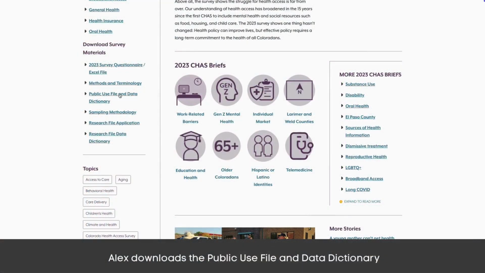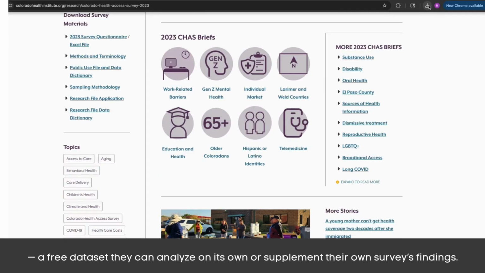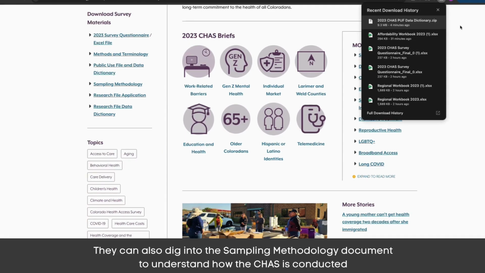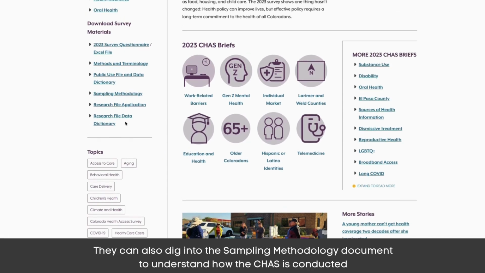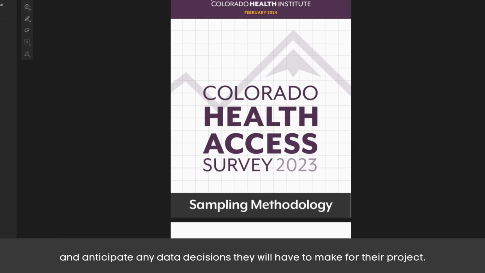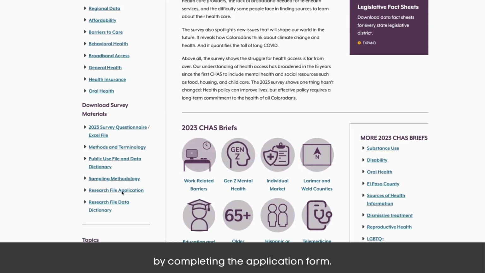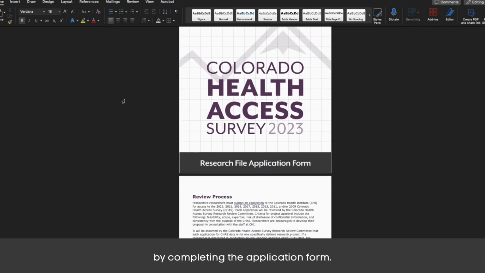Alex downloads the public use file and data dictionary, a free dataset that they can analyze on its own or supplement their own survey's findings. They can also dig into the sampling methodology document to understand how the CHAS is conducted and anticipate any data decisions that they will have to make for their project. To get the most detailed CHAS data, Alex submits a request for a research file by completing the application form.